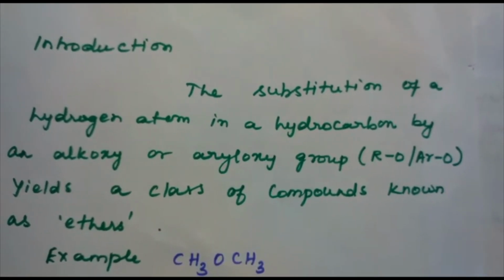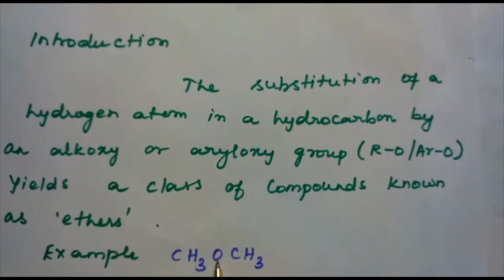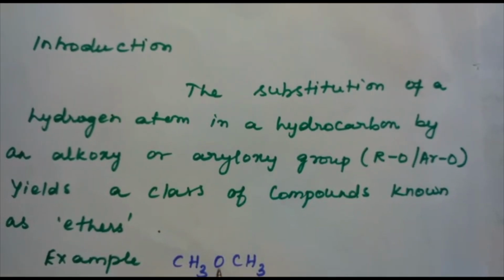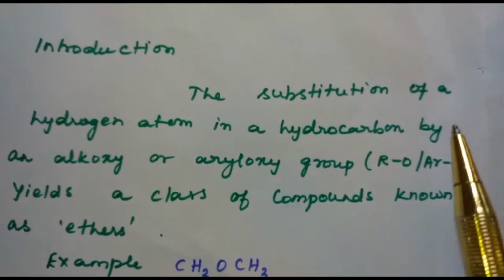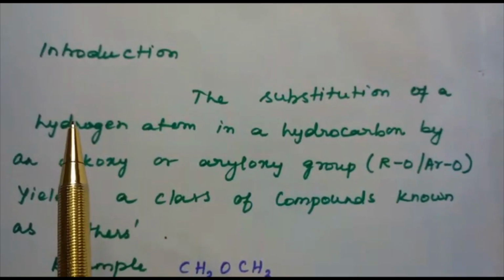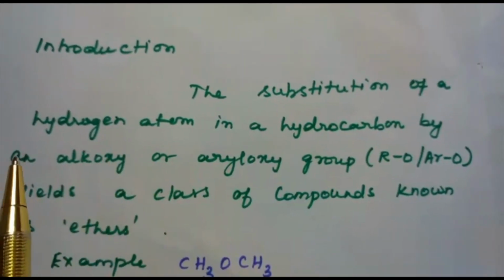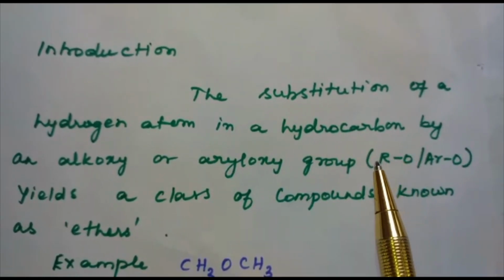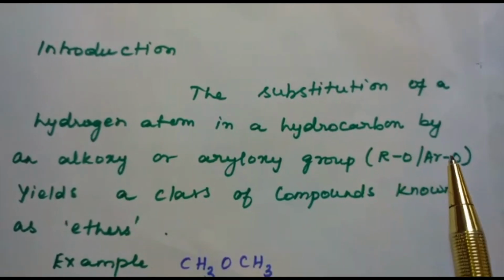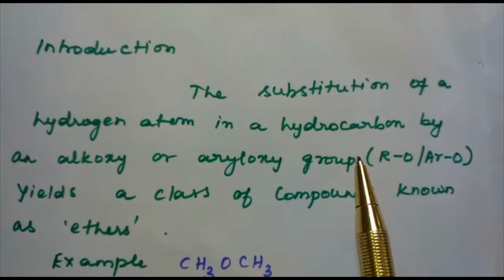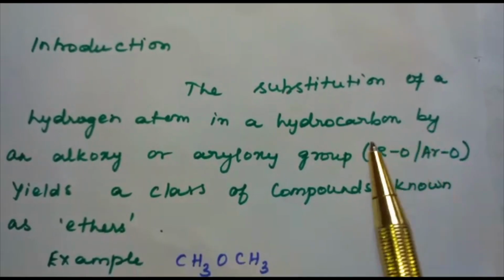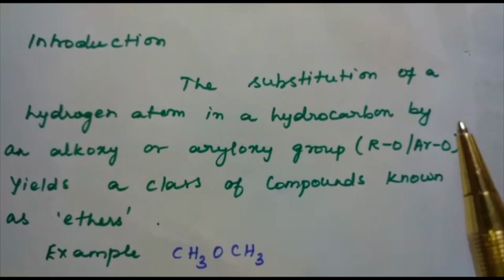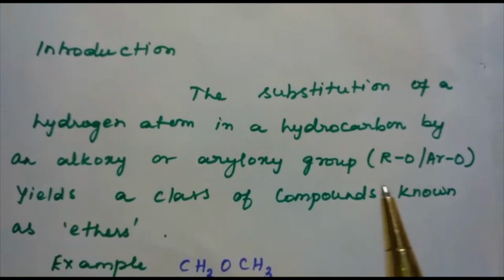When the functional group is R-O-R, we say that the compound is an ether. How are these ethers obtained? They are obtained by the substitution of a hydrogen atom in a hydrocarbon by an alkoxy or aryloxy group. Alkoxy means RO, this is the alkoxy group, and ArO is the aryloxy group. Here R can be methyl, ethyl, propyl and so on. Here Ar is the benzene ring, C6H5O. These yield a class of compounds known as ethers.